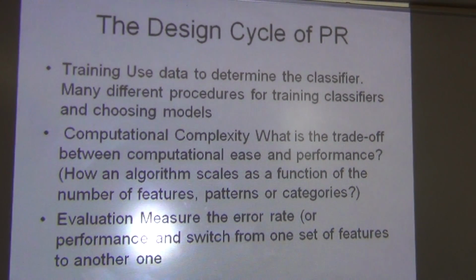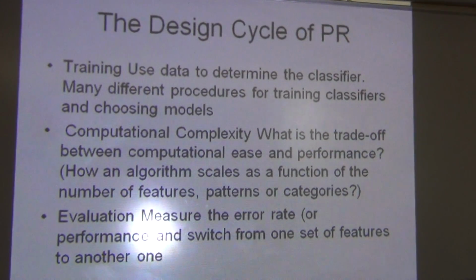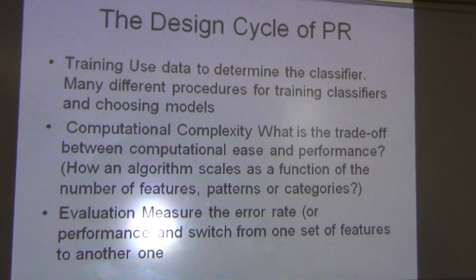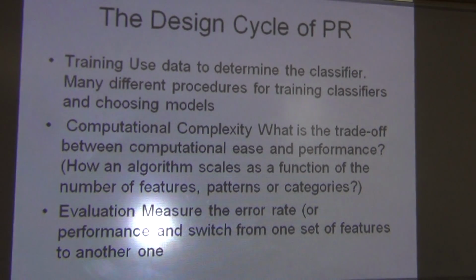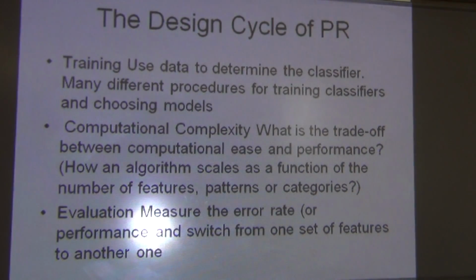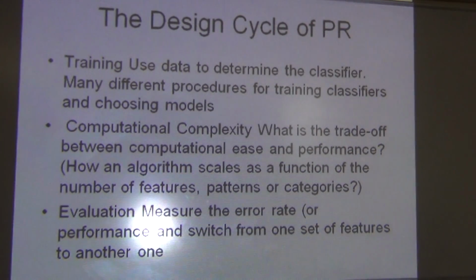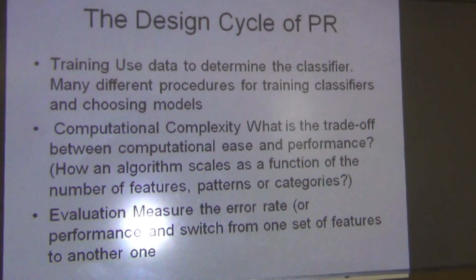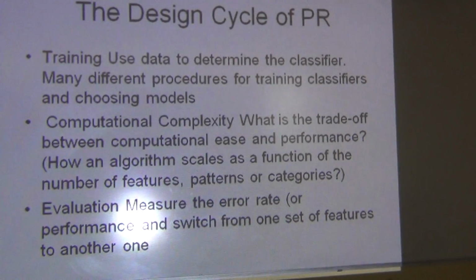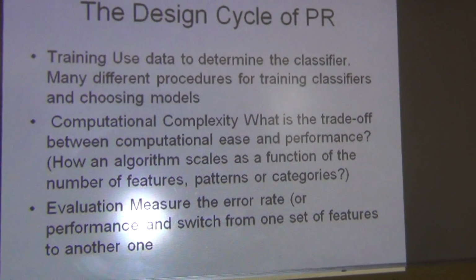Last is evaluation. Evaluation means measuring the performance of the pattern recognition algorithm, PRA. Measure the error rate, that means performance, and switch from one set of features to another one. We are expecting some value and we are getting some value. The deviation is called the error rate.